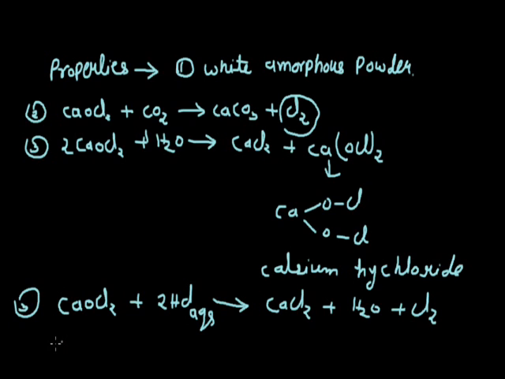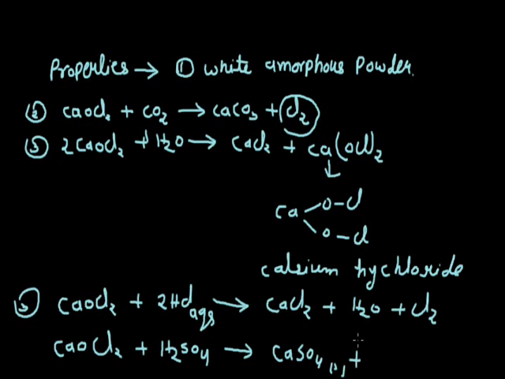Similarly, when it reacts with sulfuric acid, H2SO4, it gives calcium sulfate in the solid form, CaSO4, plus H2O plus Cl2 gas. The amount of chlorine produced is known as available chlorine.